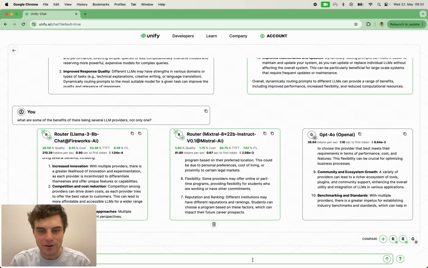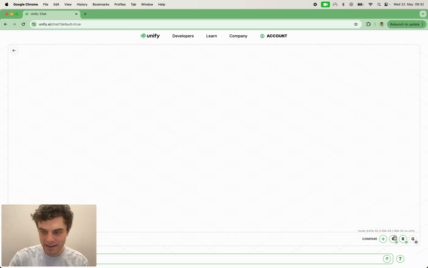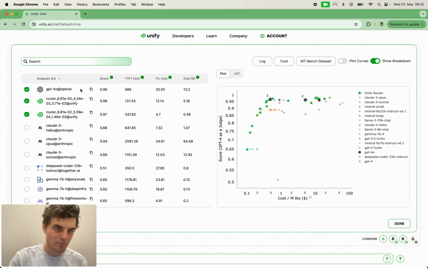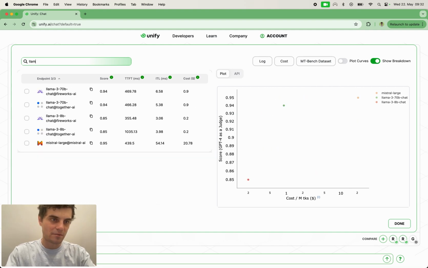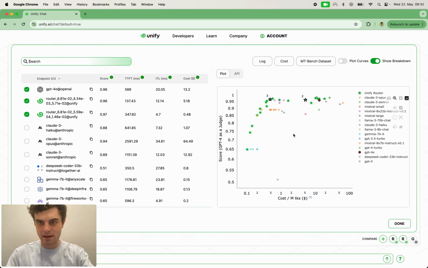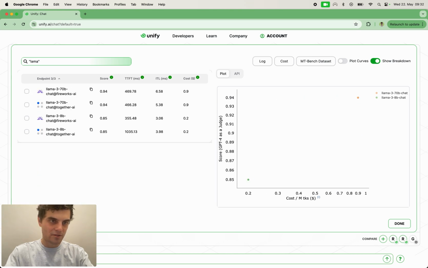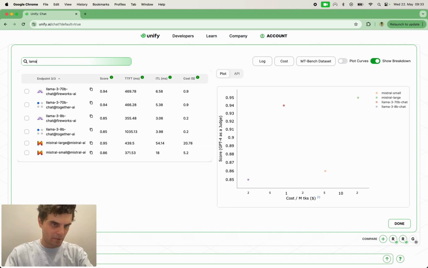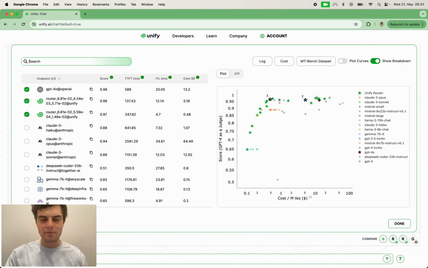Okay, well, this video is already getting quite long, so I'll wrap up here, but hopefully this gave you a quick overview of what you can do with the chat interface here, and how you can select different endpoints. One thing we didn't mention was that you can select them here as well, so you can search here. This will then limit the search space of the window on the right. If you use quotes, it will do an exact match, so Llama 3, for example, whereas if you do it without the quotes, it will also bring you a few others. So this is kind of the main interface explained.